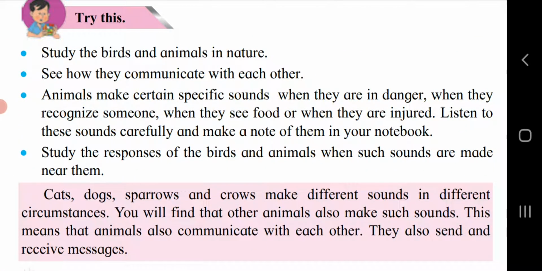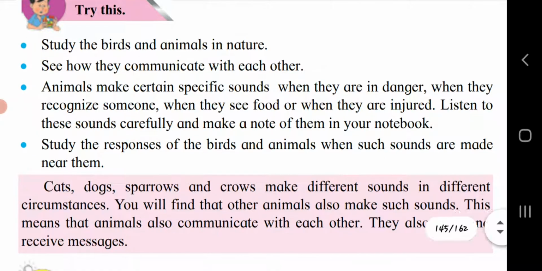Next, try this. Study the birds and animals in nature. See how they communicate with each other. Animals make certain specific sounds when they are in danger, when they recognize someone, when they see food, or when they are injured. Listen to these sounds carefully and make a note of them in your notebook. Study the responses of the birds and animals when such sounds are made near them.